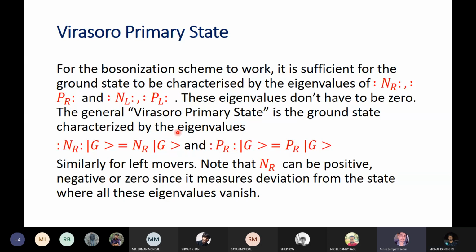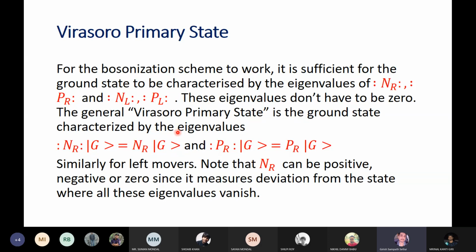So if you apply voltages to Luttinger liquids, you will get some results which are unusual. That's not going to be possible without this generalization where you allow for this Kf to appear in your formalism. Okay. So that's called a Virasoro primary state. So it has a fancy name.